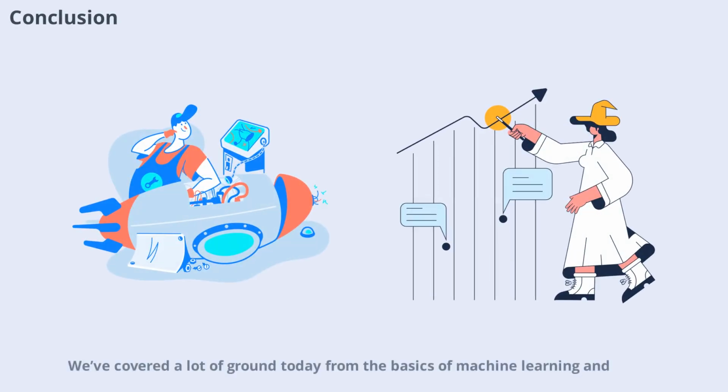We've covered a lot of ground today, from the basics of machine learning and deep learning to their differences in techniques, applications, and complexity. Both approaches have unique strengths and are shaping the future of technology. By understanding when and how to use each, you can make informed decisions and contribute to the exciting world of AI.